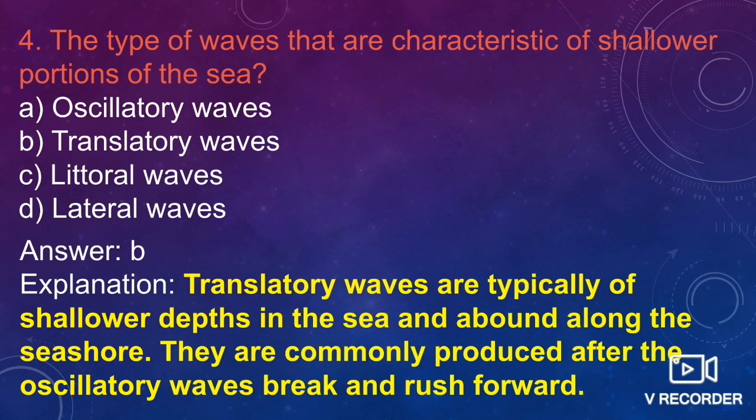They are commonly produced after the oscillatory waves break and rush forward. Okay, so option B, translatory waves, is the correct answer.